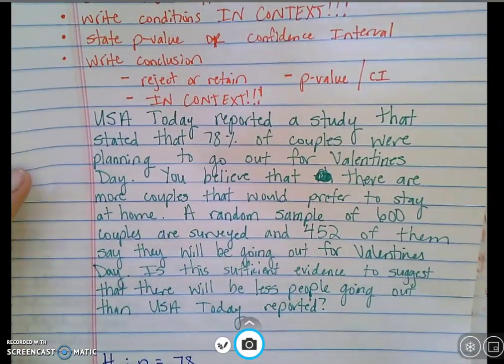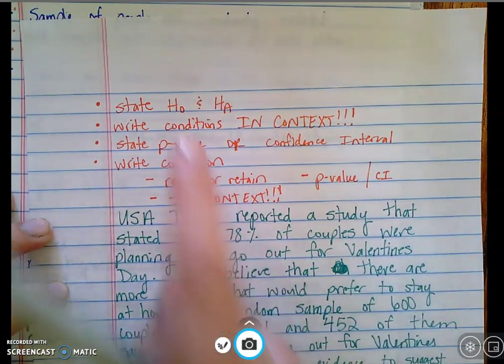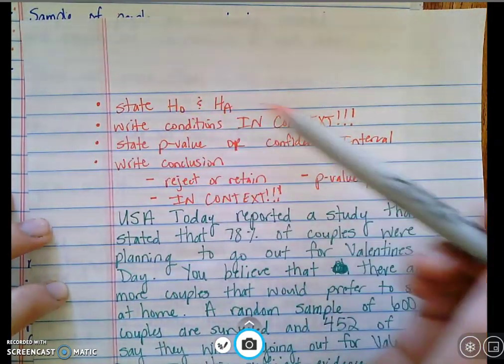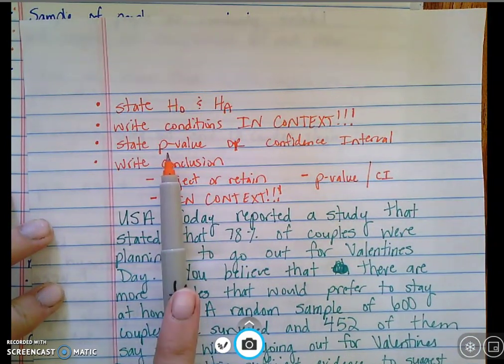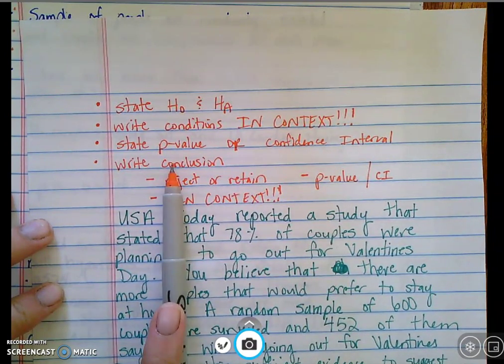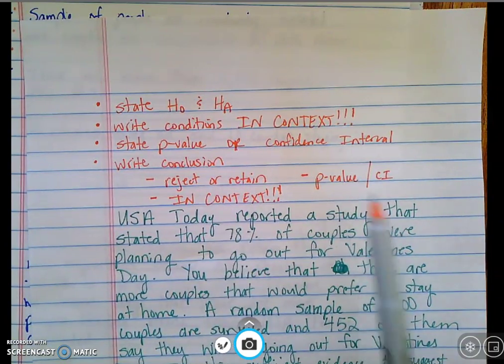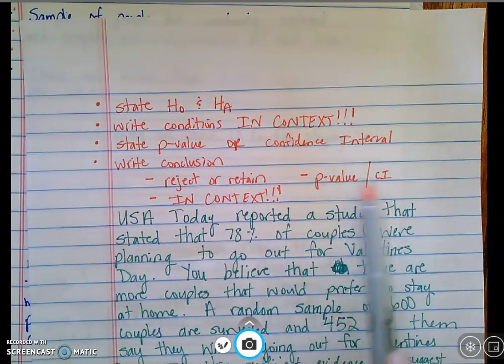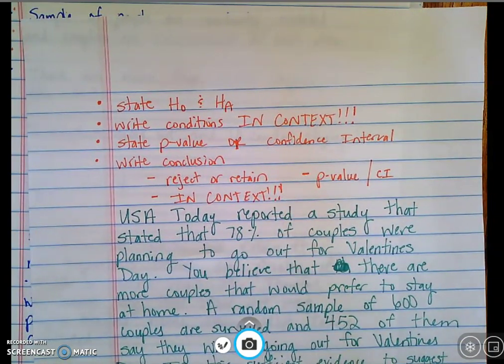So, recap. To solve these problems, you need a null and alternate. You need your conditions in context. If they're not in context, you don't get full credit. You are either doing a p-value or a confidence interval. It does not matter. When you write your conclusion, you have to state if you rejected or retained your null. Doesn't matter. You have to state the p-value or confidence interval. This is why you rejected or retained. Okay? And you have to put it in context of the problem.